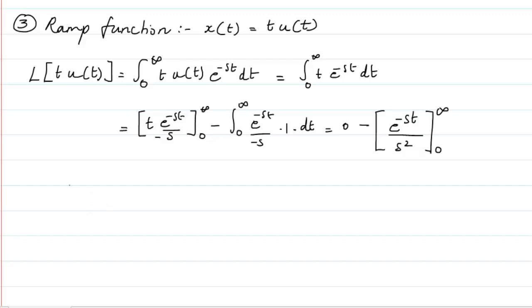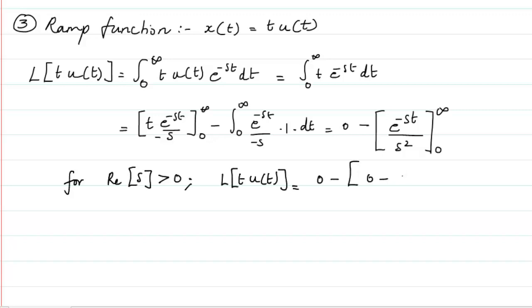Therefore, for the real portion of s greater than 0, I will get this Laplace transform of t u of t as 0 minus, now within this bracket we will get 0 minus 1 by s square, which comes out to be 1 by s square.